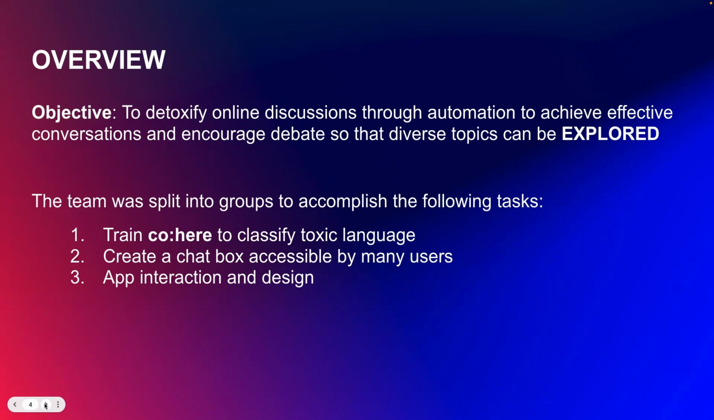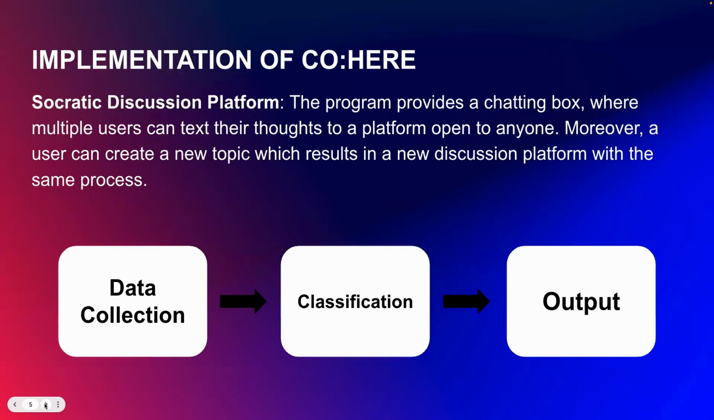The team was split into groups to accomplish the following tasks, which consisted of three things. Firstly, train Cohere to classify toxic language. Second, create a chat box accessible by many users. And lastly, app interaction and design. So firstly, we're going to explore the implementation of Cohere.